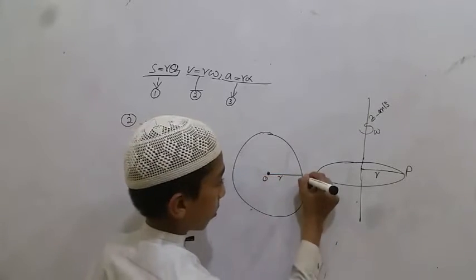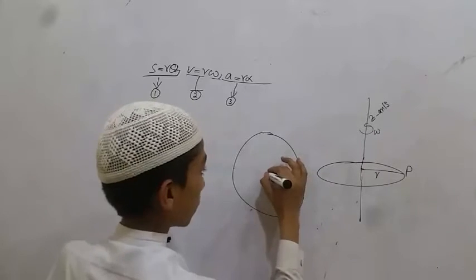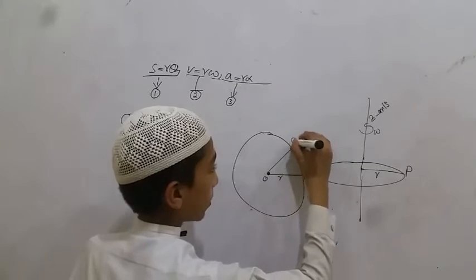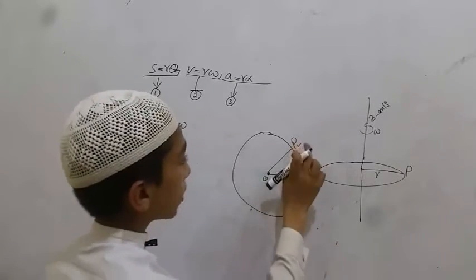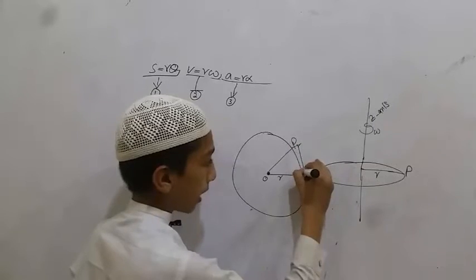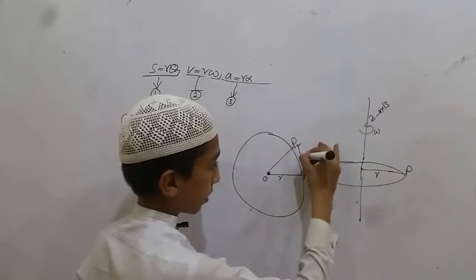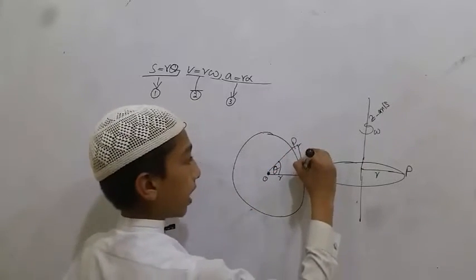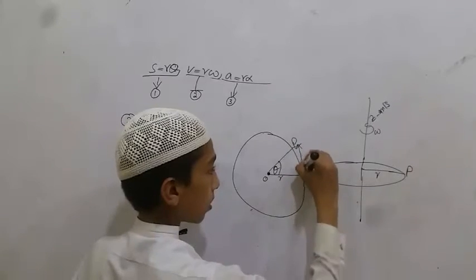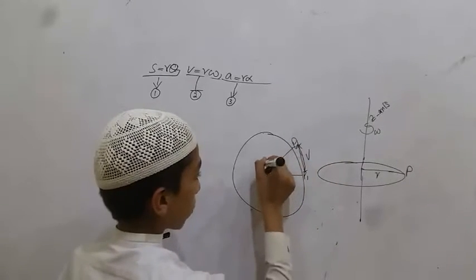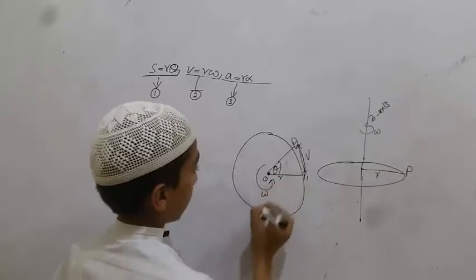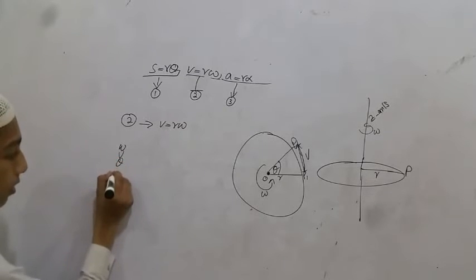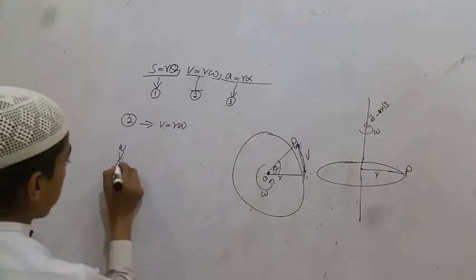This is point O, this is point P1 and this is point P2, and this is arc S. This is theta, and it moves with linear velocity v and with angular velocity omega. Angular displacement is theta and radius is r.